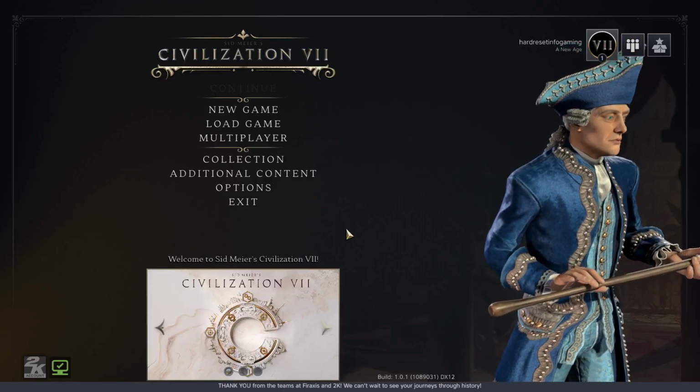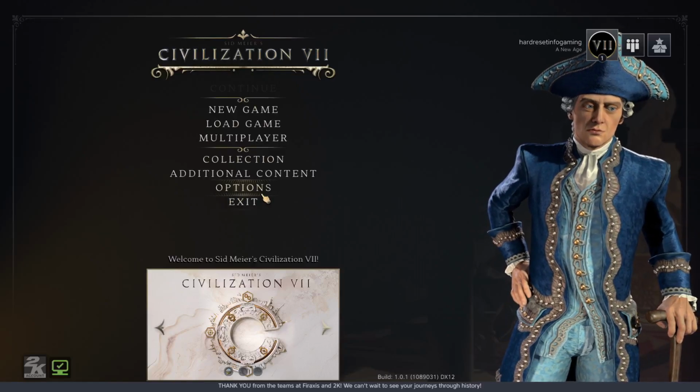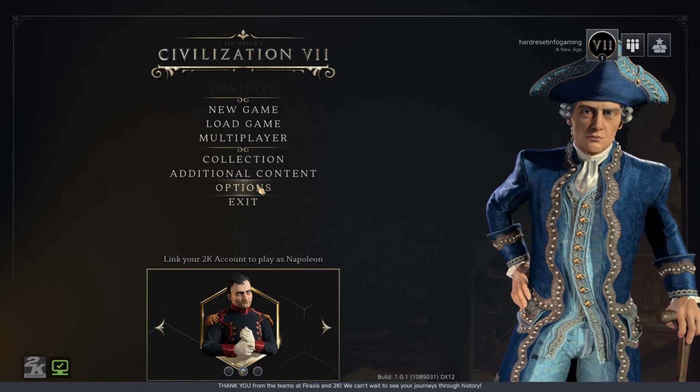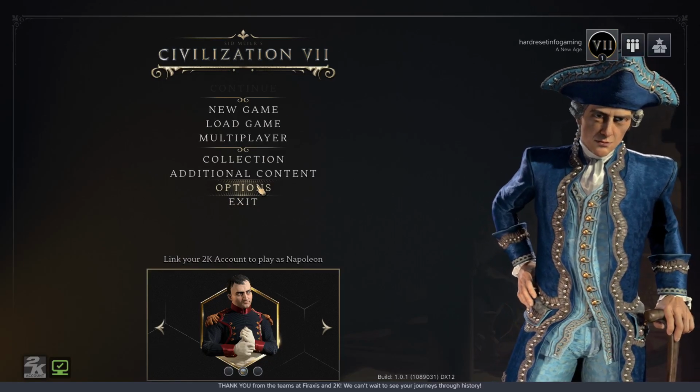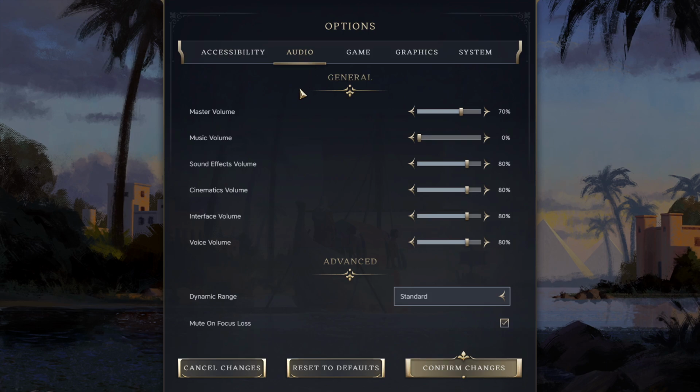Okay, so the first step of the operation would be either pressing the options in the main menu, or when you're in the game, pressing escape and finding options there. So we shall open the options, and here find the audio section, press it with your mouse, and find SFX volume. And here you can use either the arrows or your mouse to adjust it according to your preference.